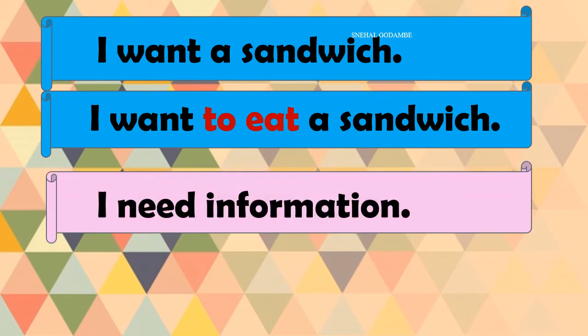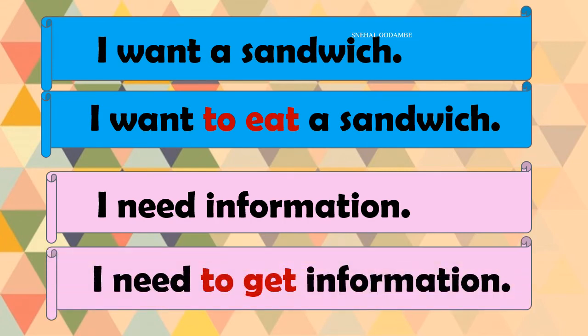I need information. Why do I need the information? I need to get information. I need to get, to get. Now you will notice how the sentence changes when the infinitive form is used in those particular sentences. I want a sandwich. I want to eat a sandwich. I need information. I need to get information. Is that clear?